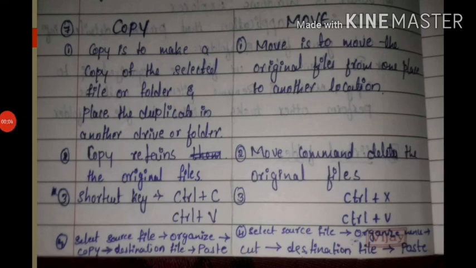Moving a file or folder. Moving is to move the original file from one location to another location, which means the original file gets deleted in the initial location, in the initial drive. It is moved to the new drive. It is moved to the new location. The move command deletes the original file. The shortcut key to move a file or folder is Ctrl+X for cut and Ctrl+V for paste.